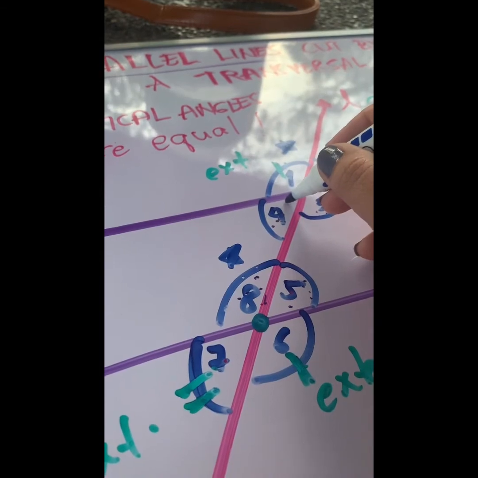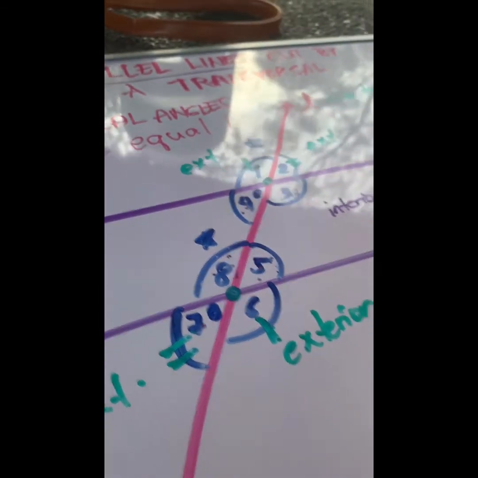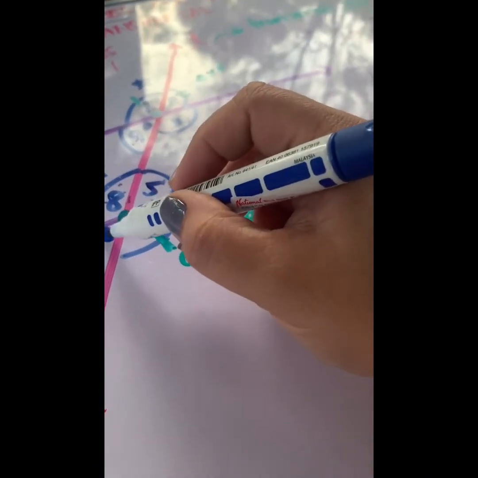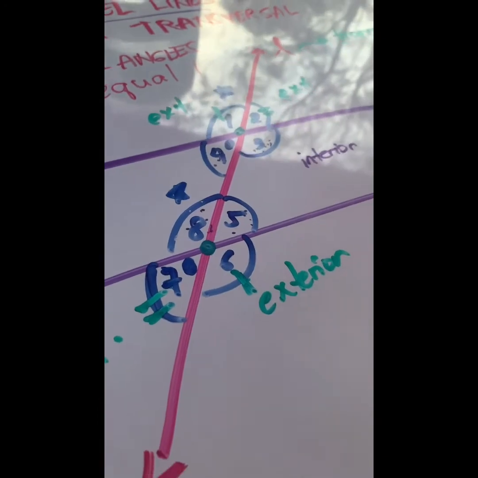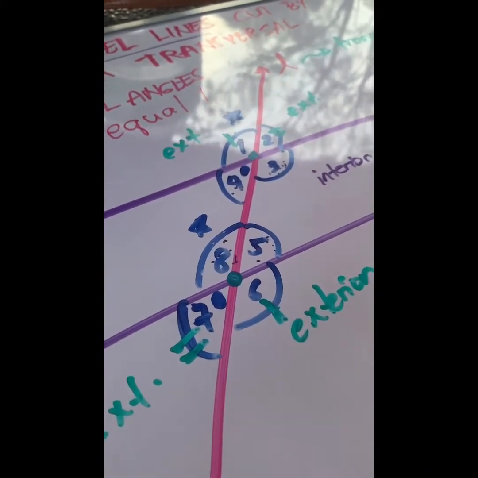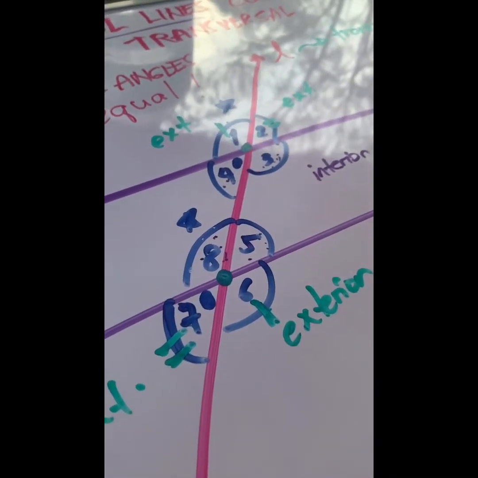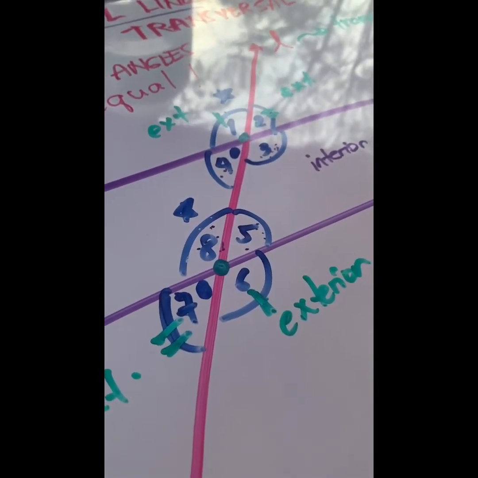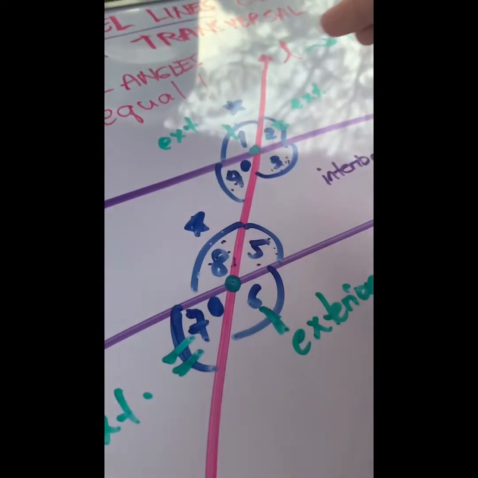This one and this one. Okay, let's shade that one. Angle 7 and angle 4. What do you call them? They are on the same side of the transversal. They are on the left side of the transversal. I have angle 1 and angle 8. I also have angle 4 and angle 7. I will do it on the other side.